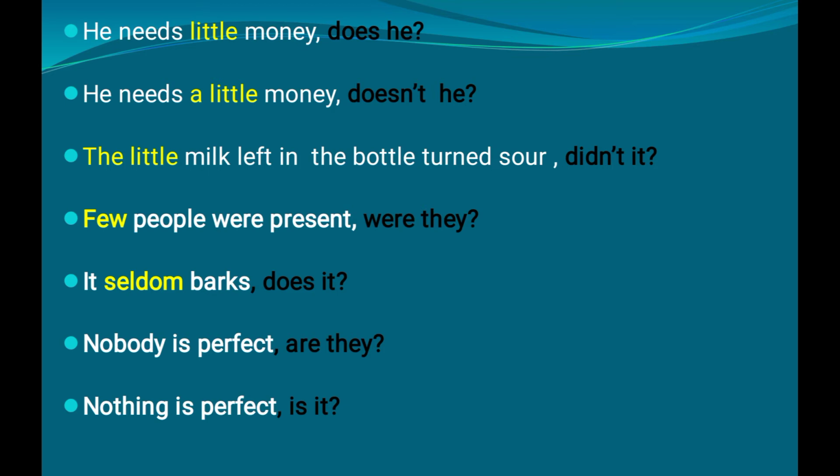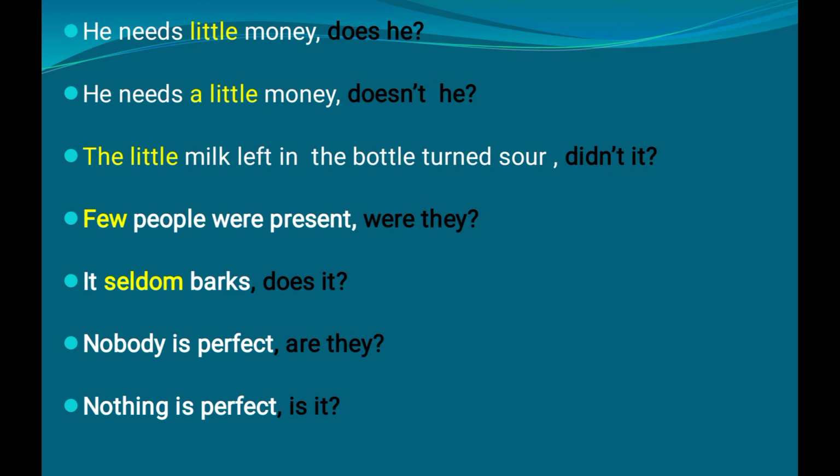Negative tag. That is, we need to add not with it. And here also, needs. So we need to use the does form. Does, as the auxiliary verb, needs to be taken, adding not with it. So the answer goes like this: doesn't he? Okay.